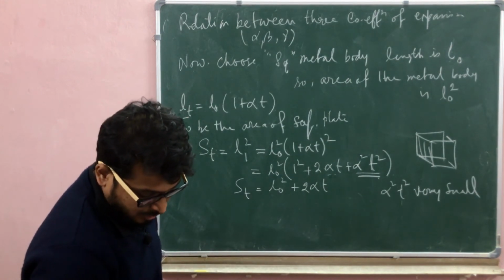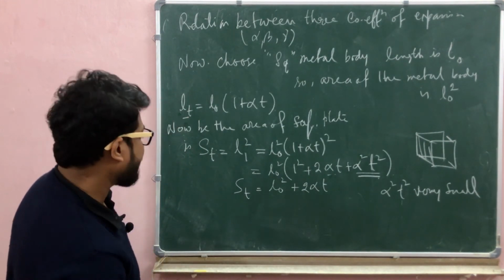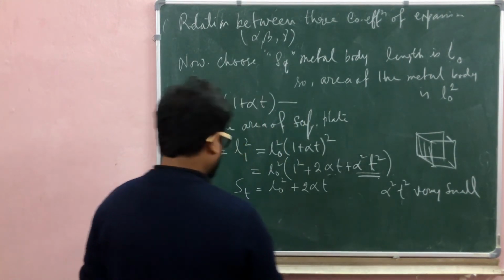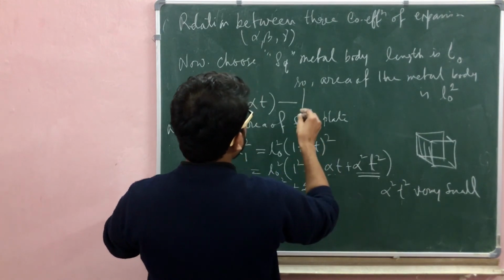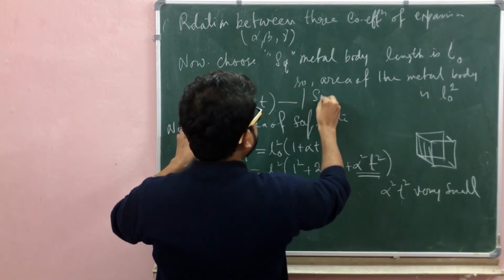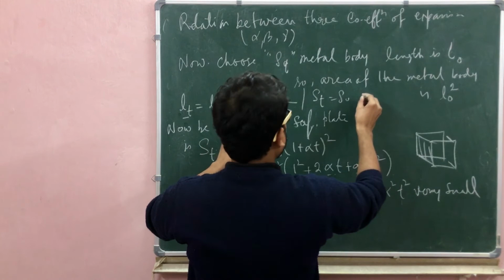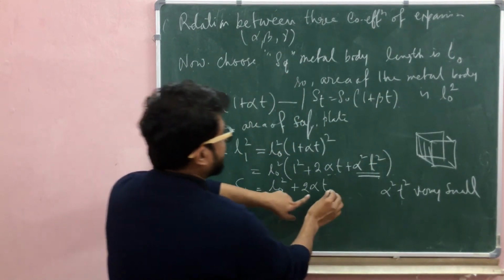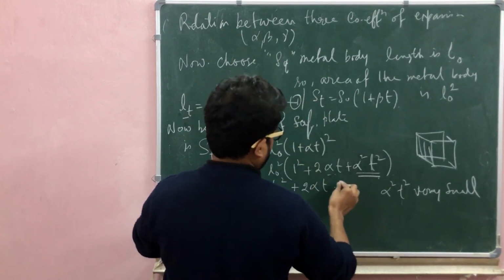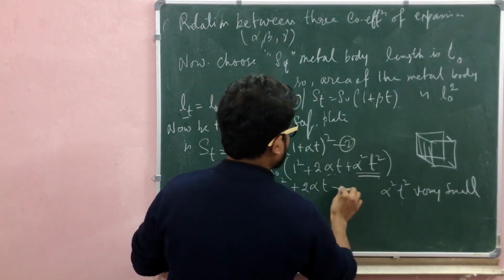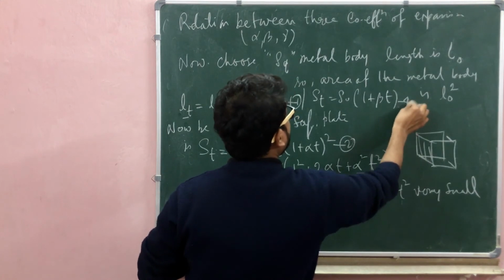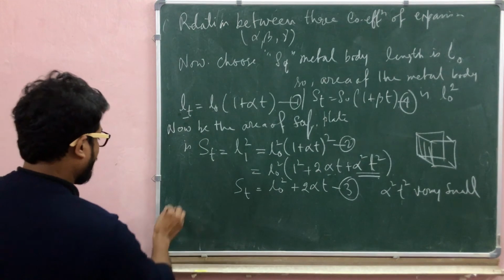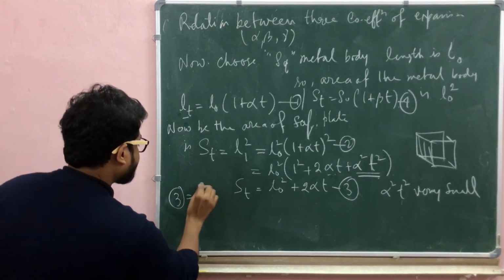Okay, and we know that the S_T value, that is the surface expansion value, is S_T equal to S0 times (1 plus beta T). So that is equation 1, equation 2, equation 3, and equation 4, and equations 3 and 4 are equal.